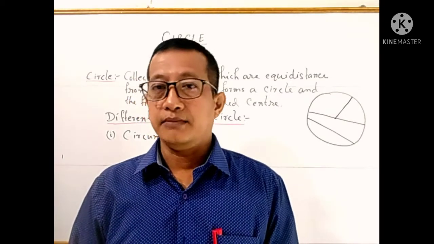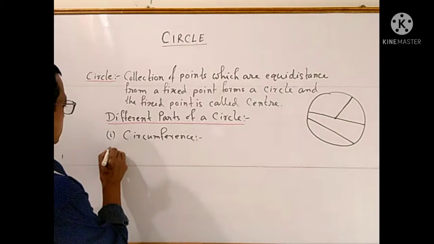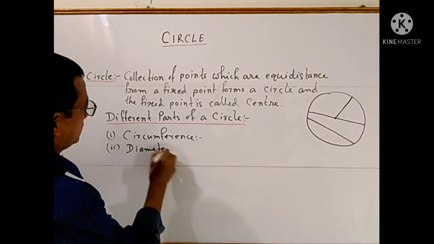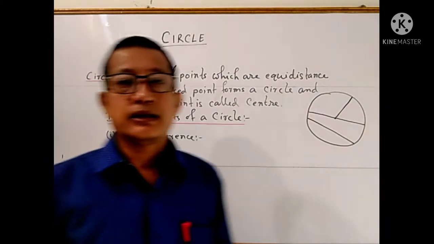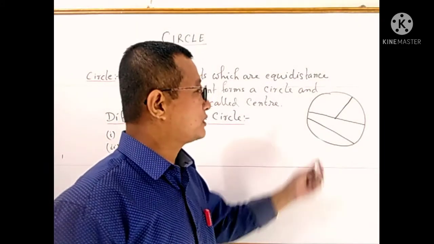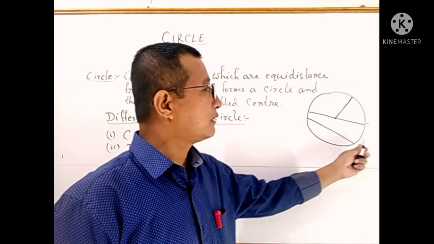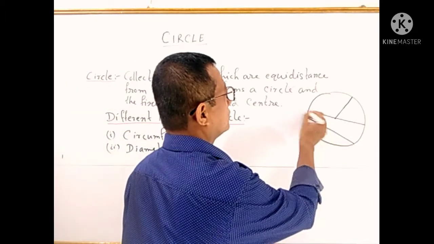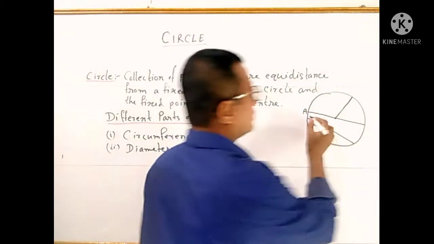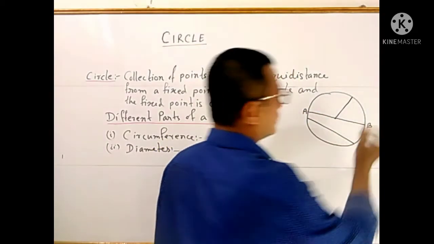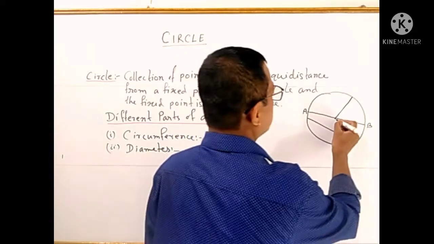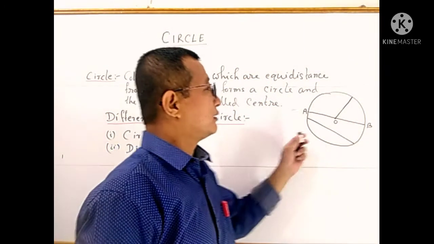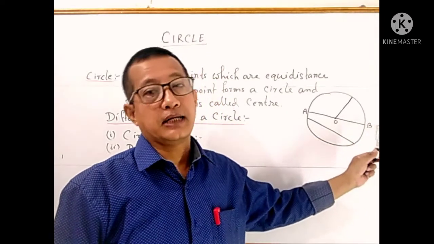The second one is the diameter. See, this one is a line segment. Say here is one point A, and here another endpoint B, and this one is the center, say O. This is the diameter.